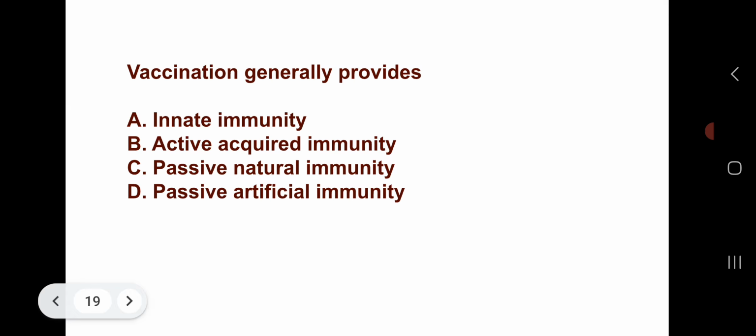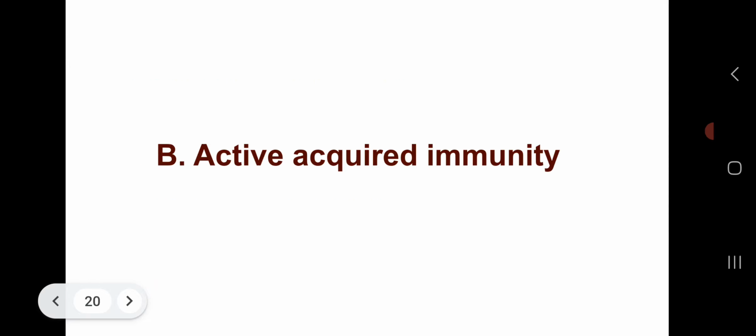Vaccination generally provides: option A, innate immunity, option B, active acquired immunity, option C, passive natural immunity, or option D, passive artificial immunity. Which will be correct? The correct answer is option B, that is active acquired immunity. The standard of these questions is according to NEET, okay? So prepare accordingly. Moving to the next question.